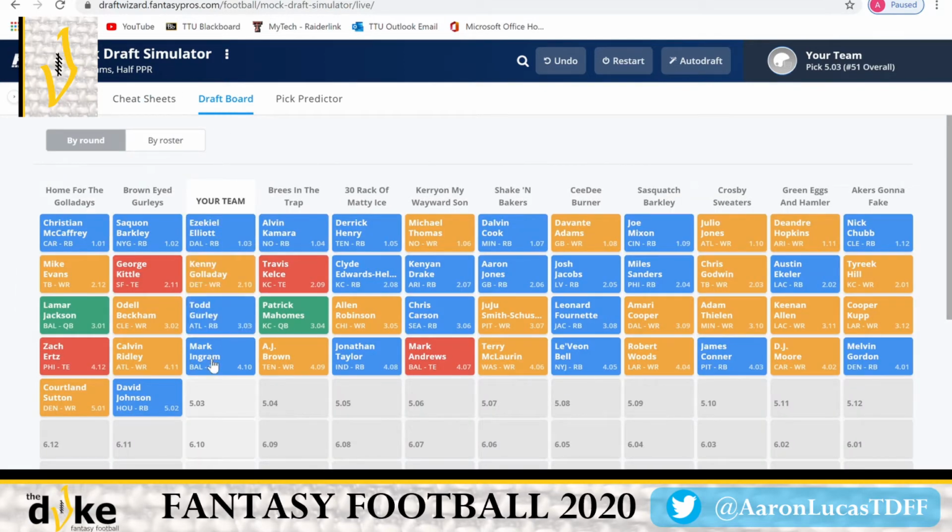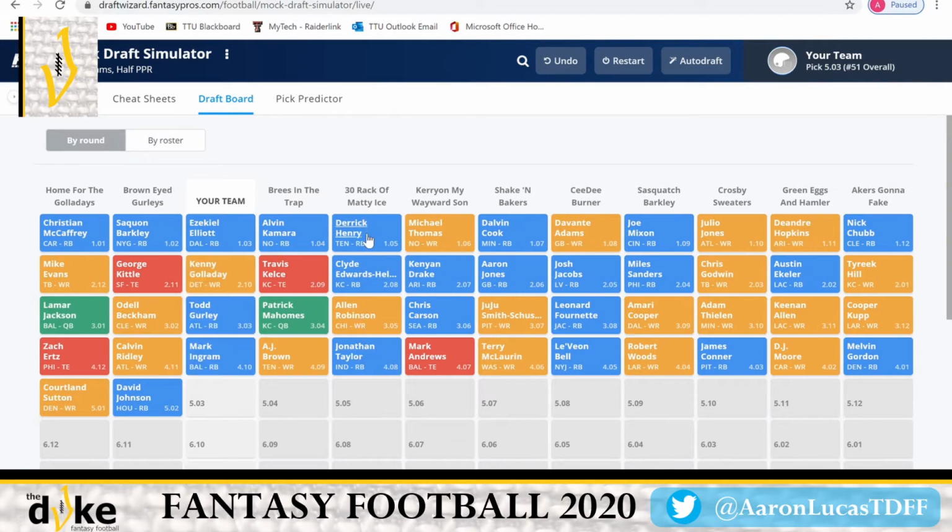I mean, we have Todd Gurley and Mark Ingram. And like we were talking about, if you are worried about Todd Gurley going down, we have Mark Ingram to put back in. This is a good running back 2 right here. And if nothing happens to either of these running backs, we have an RB1 and 2 RB2s. Either way, somebody could be put in that flex position. And we've got better running backs than probably any team here.